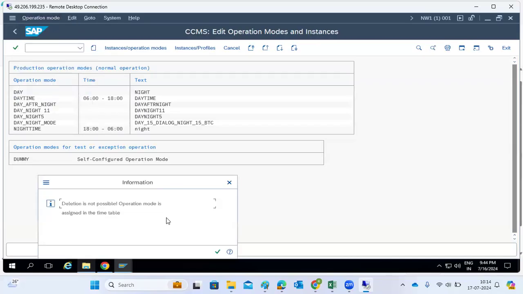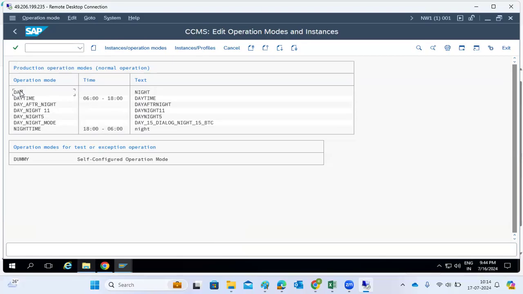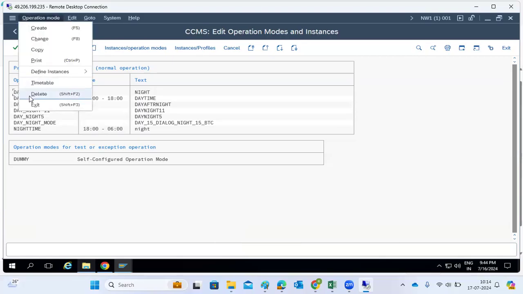No, delete is not possible. Operational mode is sent to the timetable. Okay, time means we have to delete. Okay, let me delete.